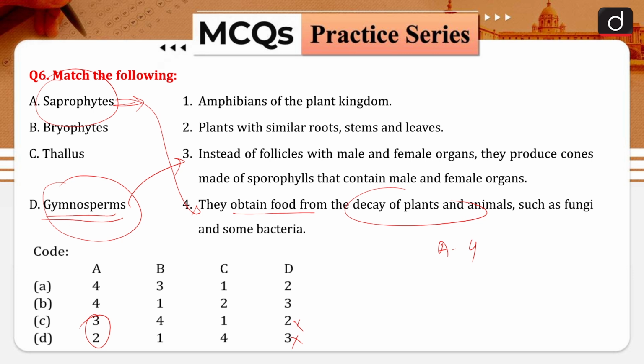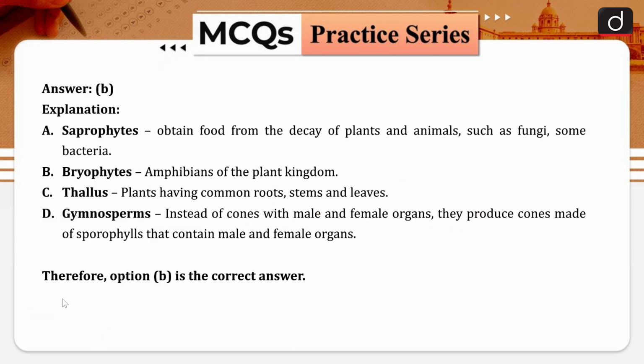Okay, so basically that is your gymnosperm. So if D is 3, then B would be your right answer. Now you can go through this particular explanation, because that is very simple. When we are talking about bryophytes, they are basically amphibians in the plant kingdom, and when we are talking about thallus, that is a plant body without true roots, stems and leaves. Okay, so you can remember this.